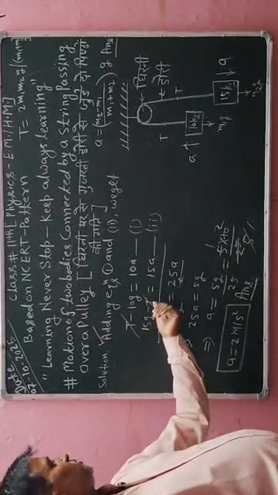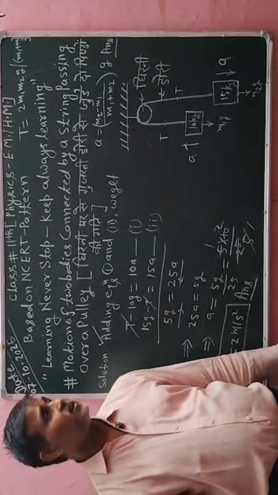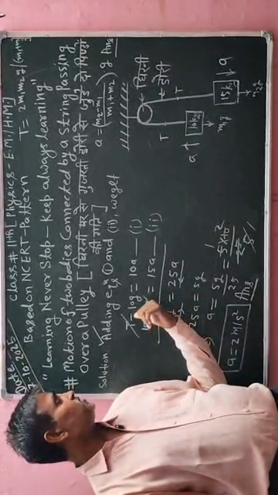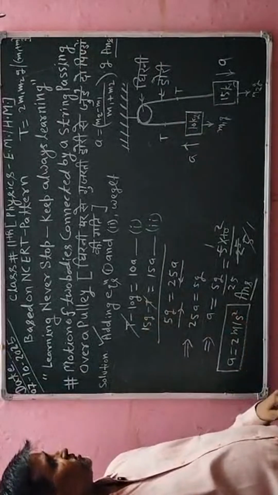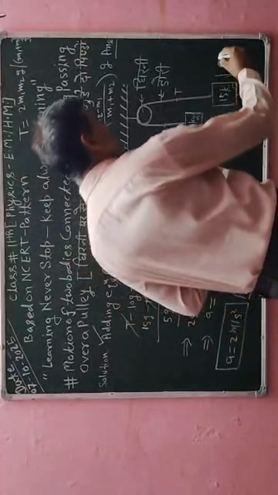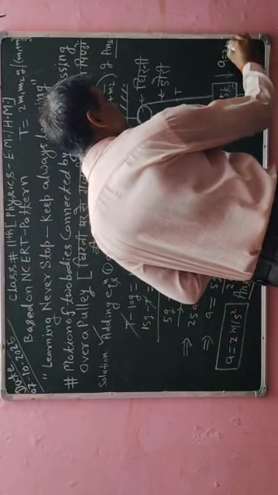In any equation I can put the value of a for getting t. I am considering equation number 1. In this case I have got the value of a, that is 2 meter per second squared.